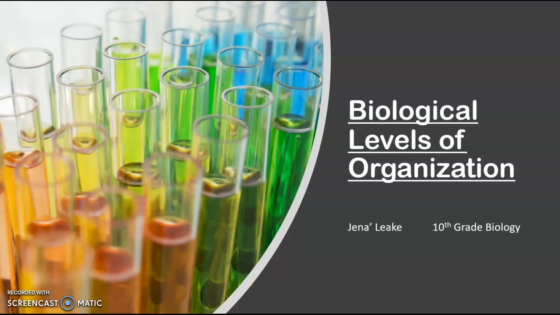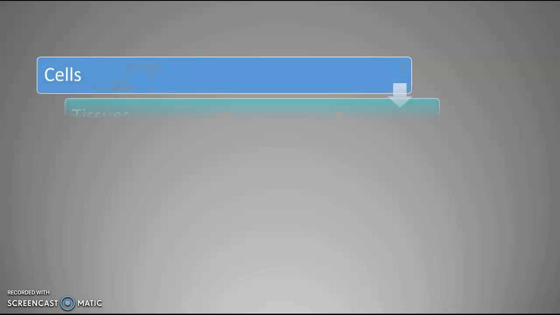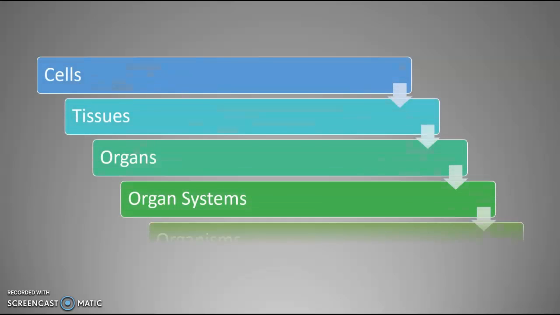Hello everyone! So today we will discuss the first few levels of biological organization so that we can begin to understand the characteristics of life. The first few levels of biological organization consist of cells, tissues, organs, organ systems, and organisms.